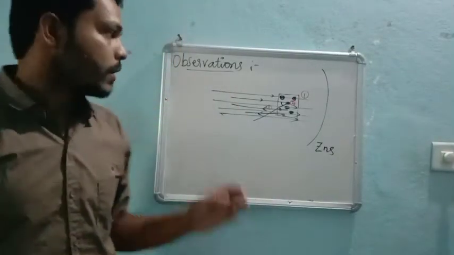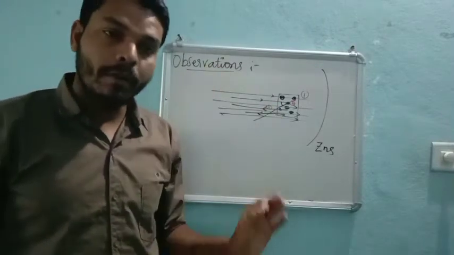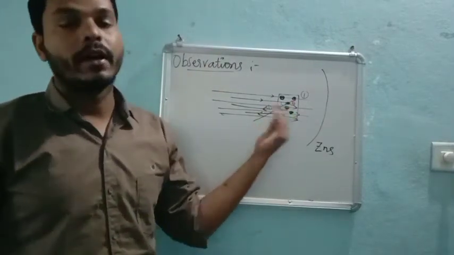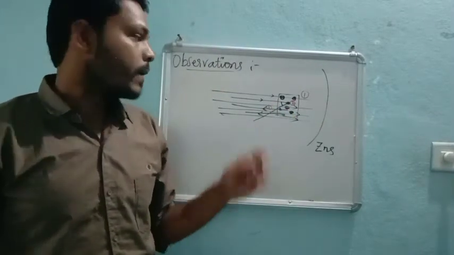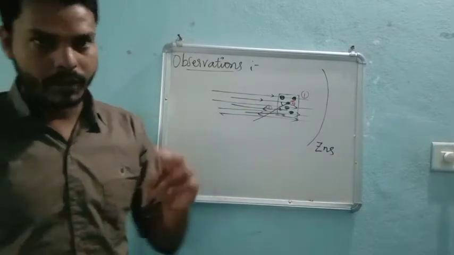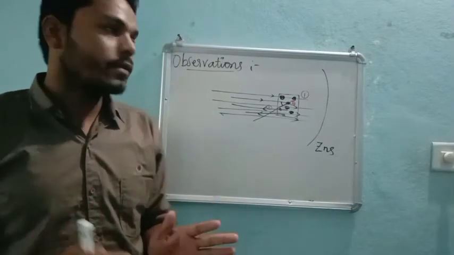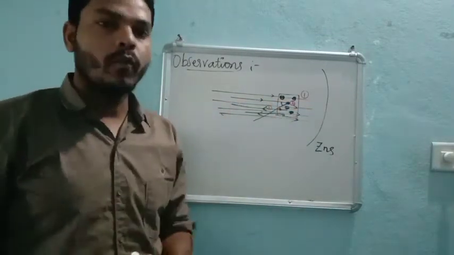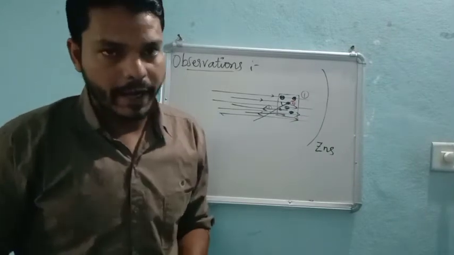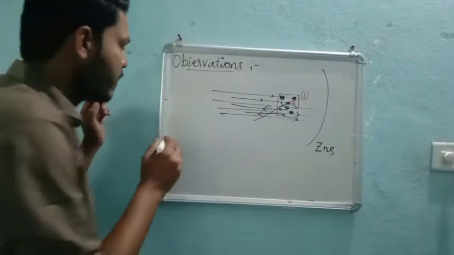I repeat, most alpha rays pass through the gold foil, some deflect by a small angle, and few bounce back completely. What do these three observations indicate? That we will see in the conclusion.